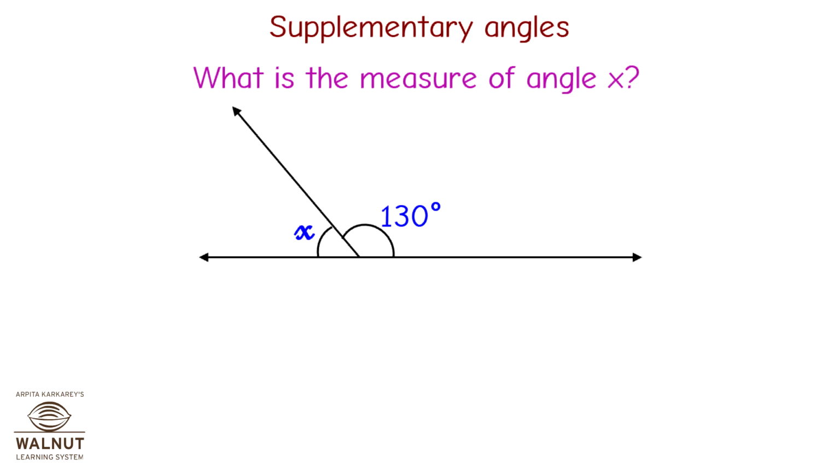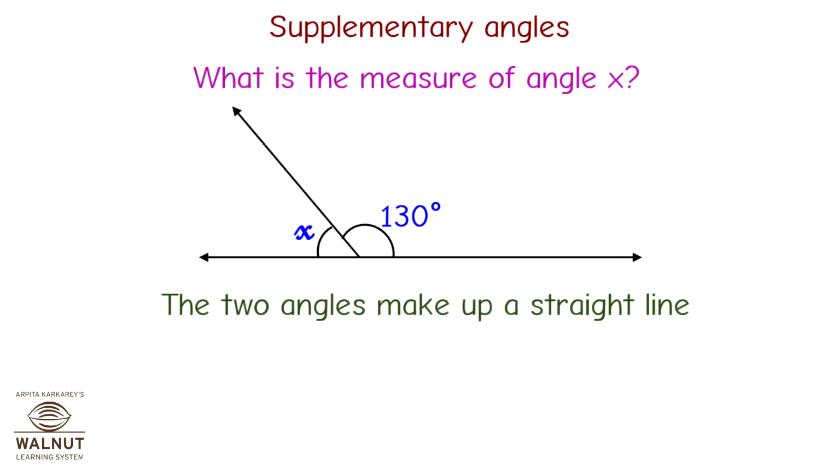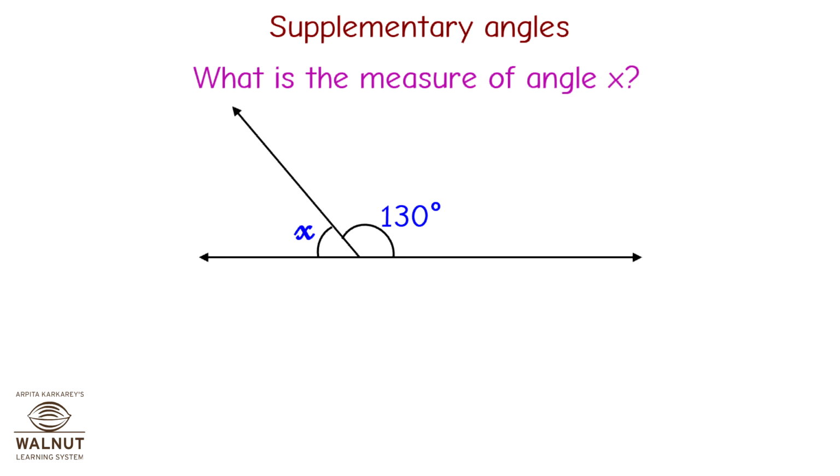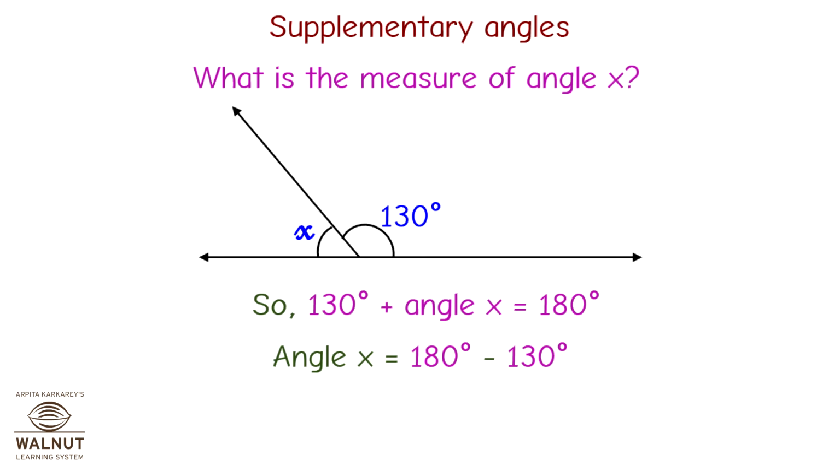What is the measure of angle X? The two angles make up a straight line. A straight line is 180 degrees. So, the two angles add up to 180 degrees. So, 130 degrees plus angle X is equal to 180 degrees. Angle X is equal to 180 degrees minus 130 degrees, which is 50 degrees.